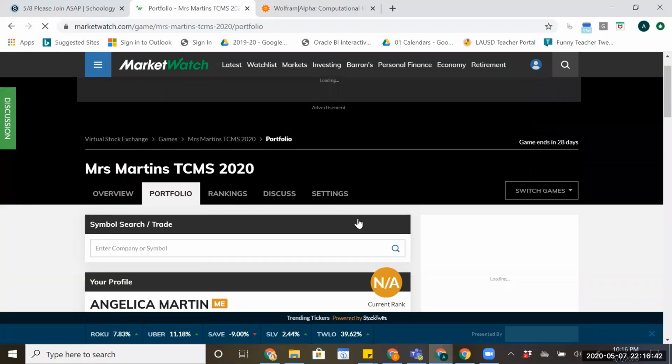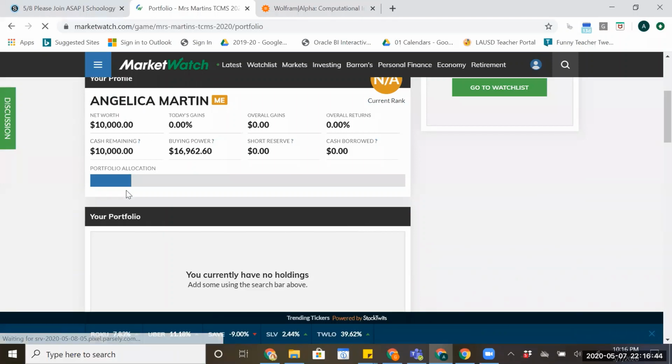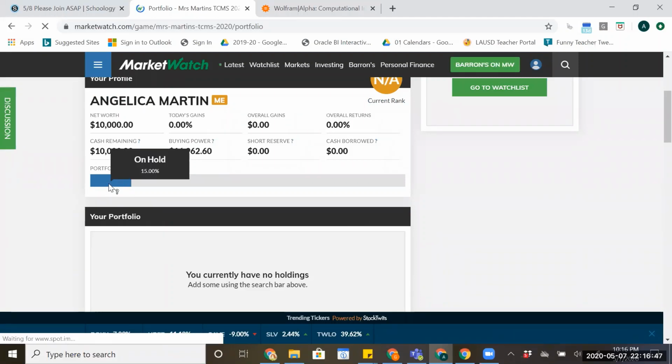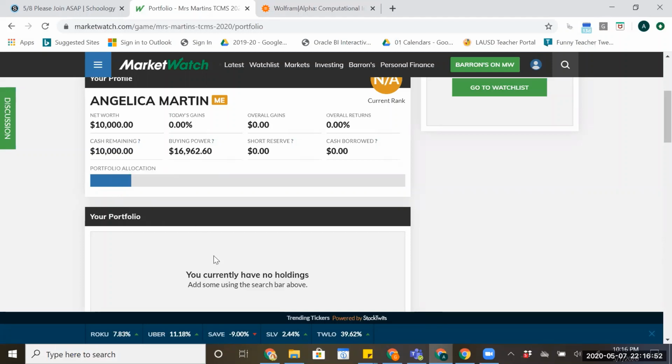And when I go to my portfolio and I scroll down, I notice that I've got some money on hold here, and I have nothing in the portfolio. And so you might be a little bit stressed out because you don't have anything here and you just bought something, and what's happening? Is Market Watch glitching? What's going on? Well, it just so happens that the stock market has a closing time. They close at 5 o'clock. So any investments, any research that you start doing after 5, you can do them, but those won't be reflected in your portfolio until the following morning.